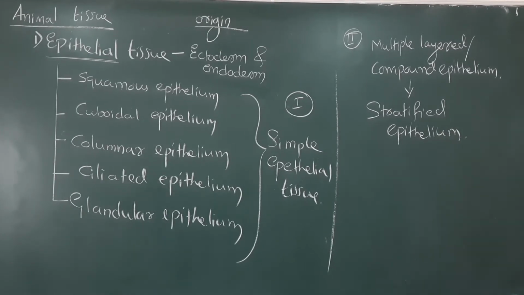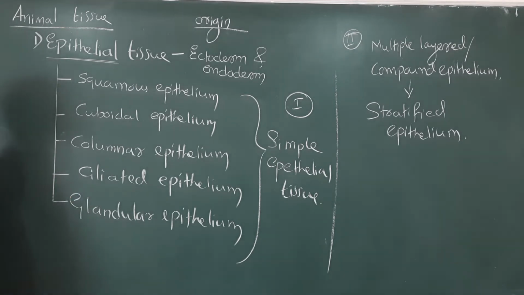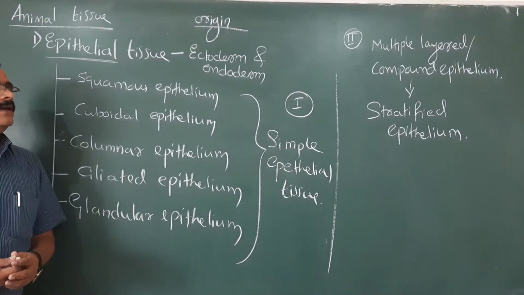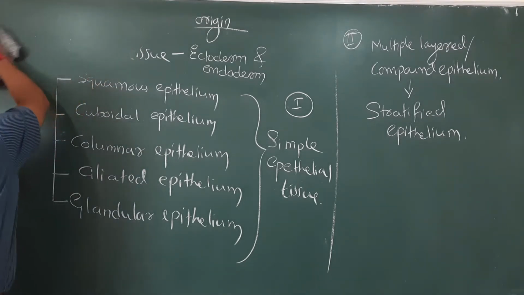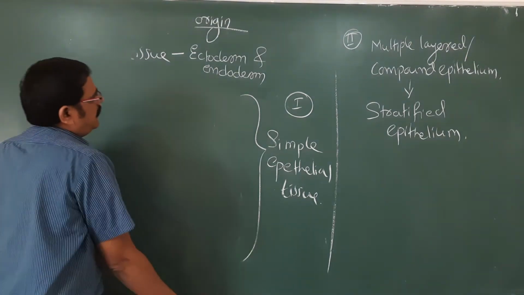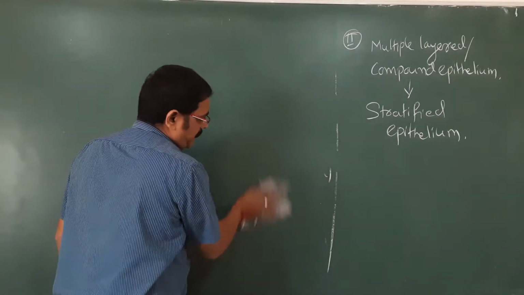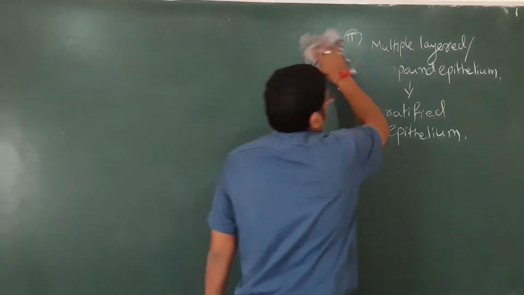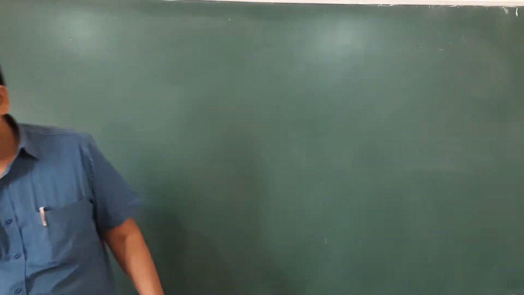The epithelial tissue, squamous epithelium, cuboidal, columnar epithelium, ciliated epithelium, glandular epithelium, as well as multi-layered compound epithelium, we are going to discuss in detail now. We will discuss the basic structure of the epithelium, how the cells are arranged, where they are mainly found, and how they are useful to the entire body.